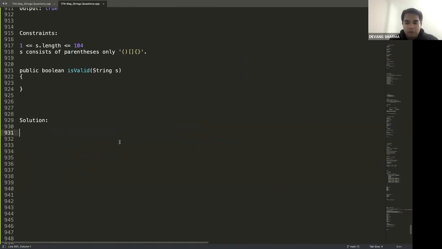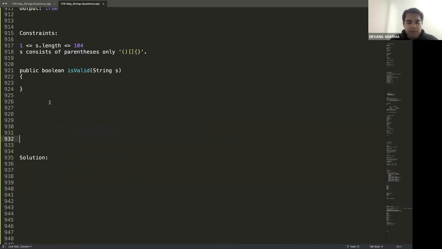Now, before we go to the solution part or before I give you guys time, let me give you some test cases. You tell me whether it's a valid or balanced parenthesis or not. This is the first one. This is the second one.